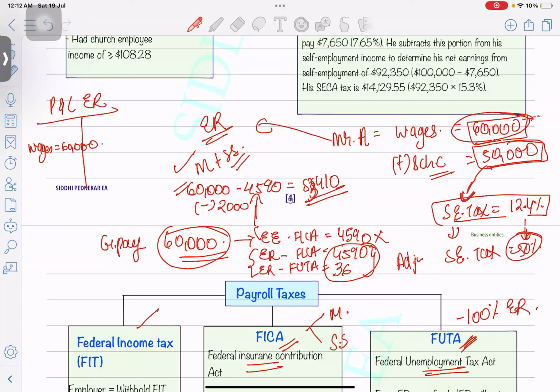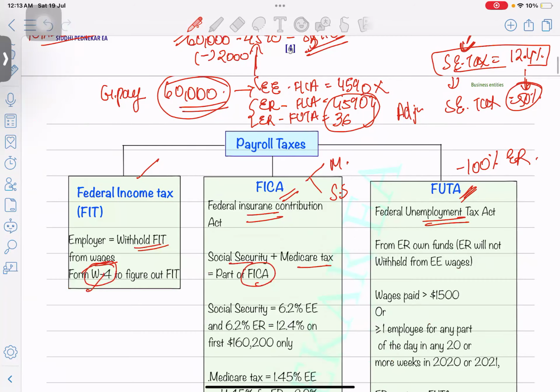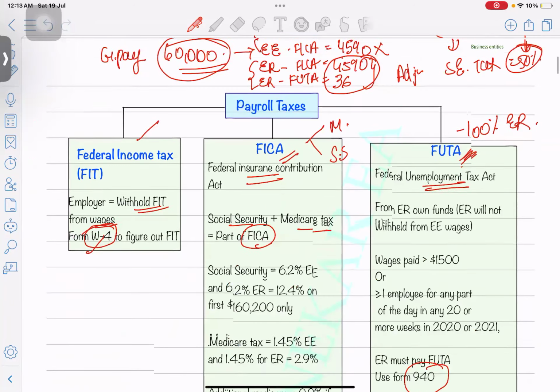What other will be allowed? The employer's FICA will be allowed. FUTA 36, FICA 4,590. So this will be his total allowable expense in the tax return, whether it's C corp, S corp, or partnership. So this is how the payroll tax works.